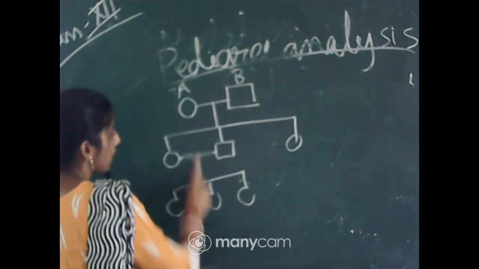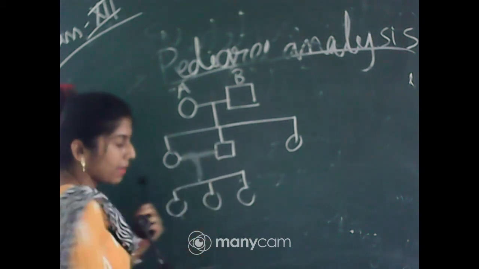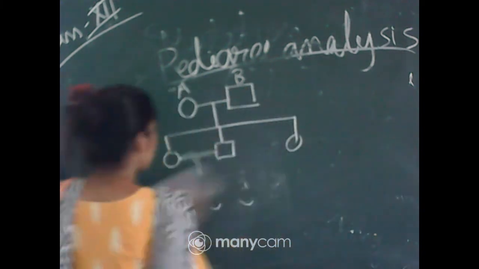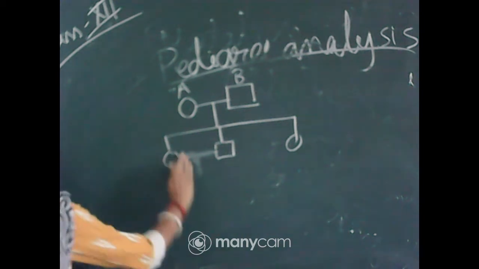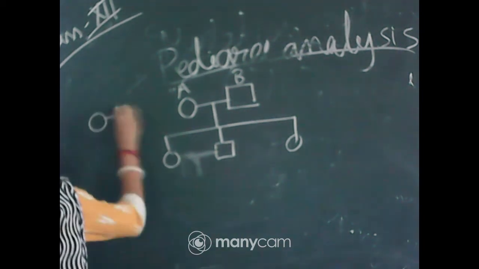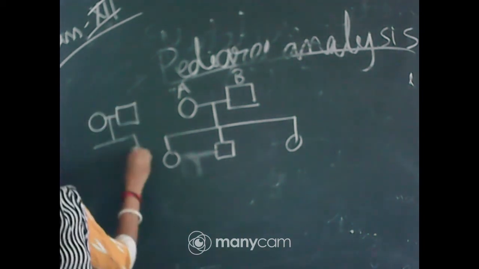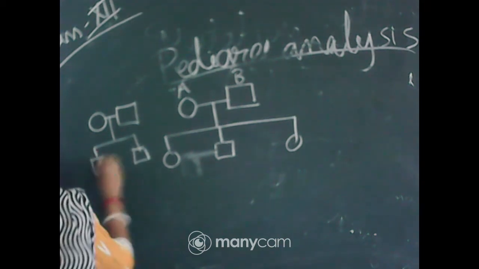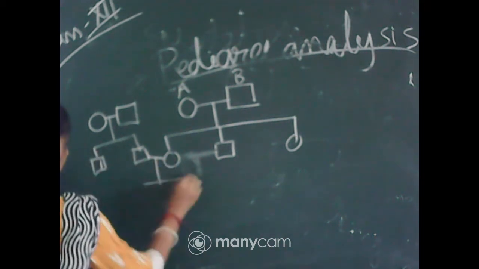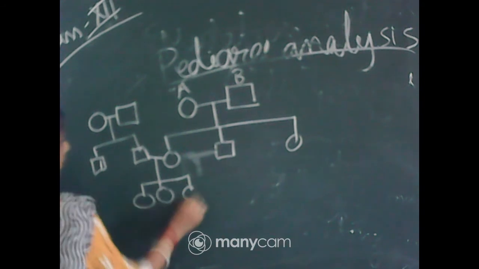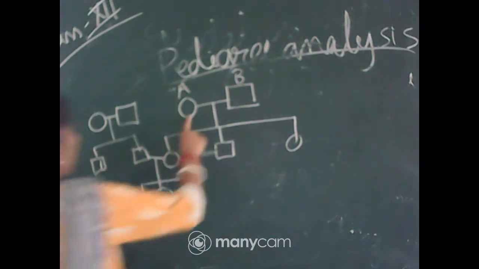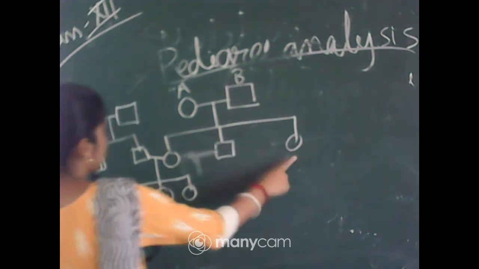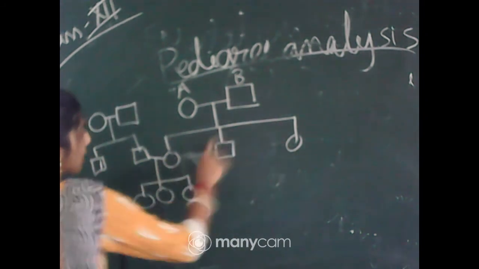So here we can draw this kind of sign because they are brothers and sisters. If we want to show the marriage of them, then we have to draw another couple. So it indicates that couple AB is having 3 children.